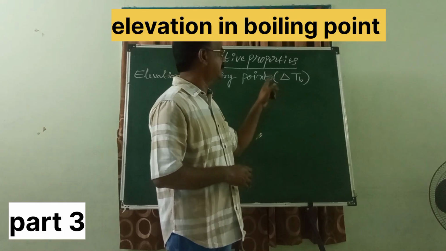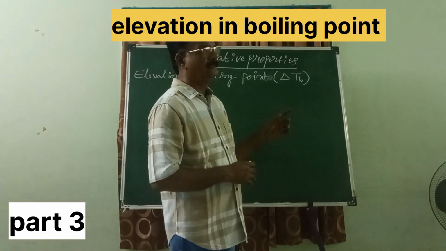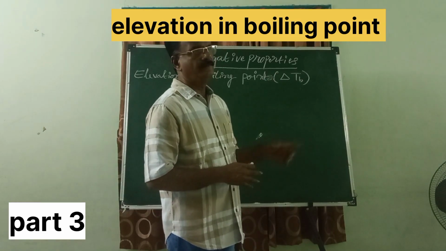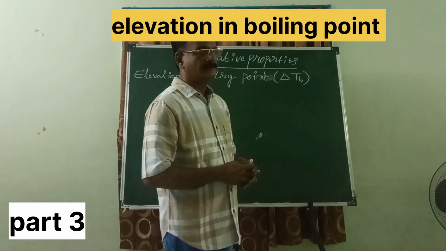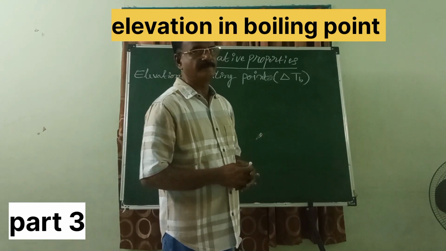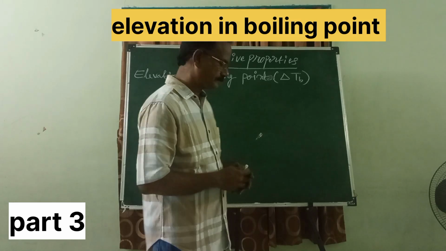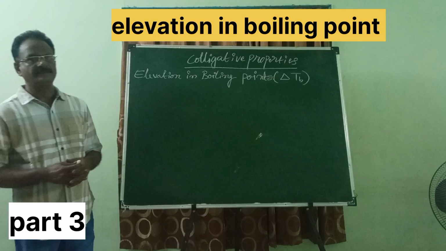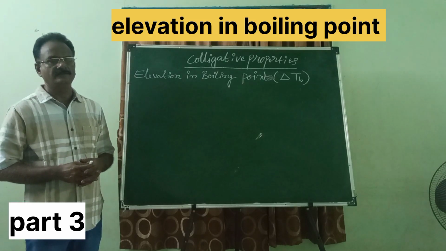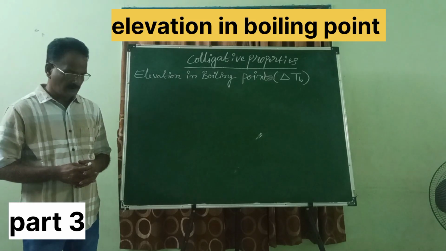You know that delta is the difference, T is temperature, B refers to boiling point. Now let us discuss in detail about this property. First of all, we know that this is a colligative property.